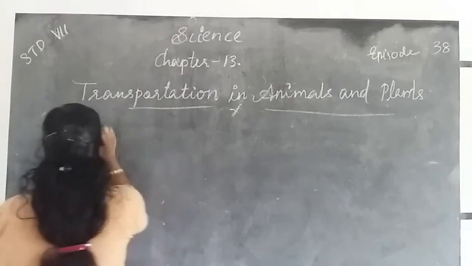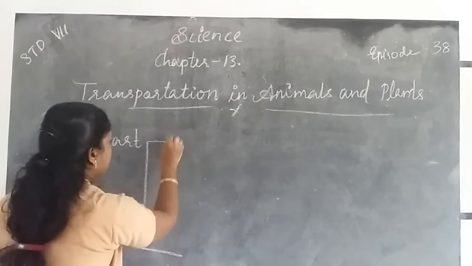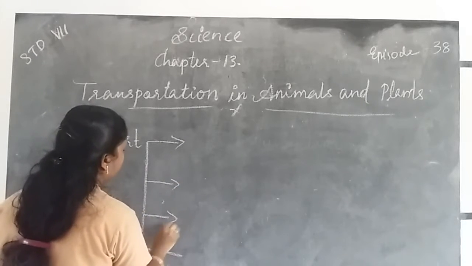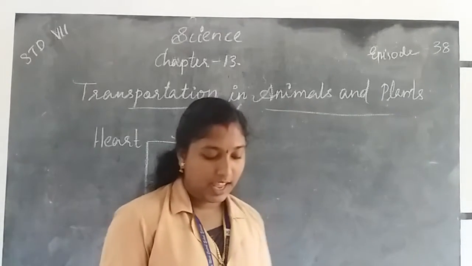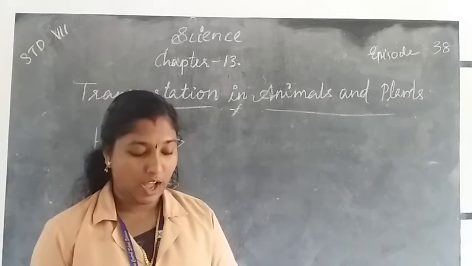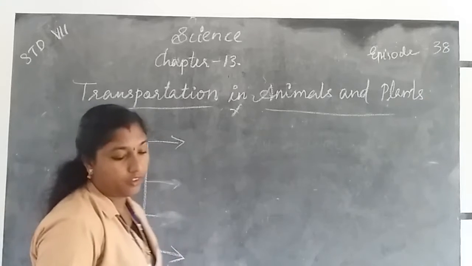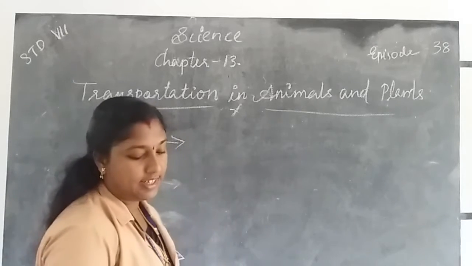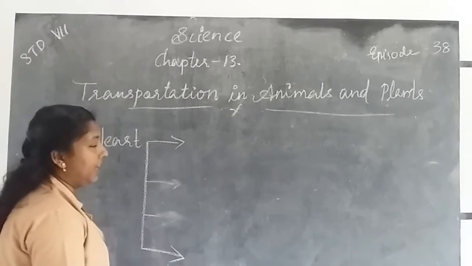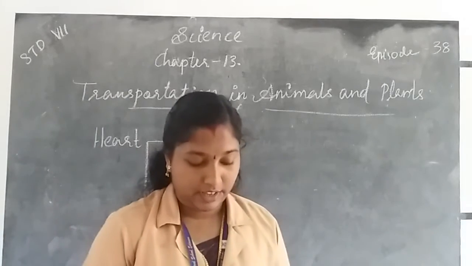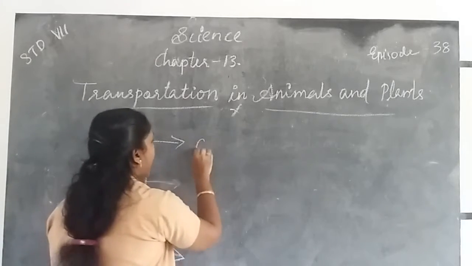Atria and ventricles: 2 upper atria and 2 lower ventricles. The 2 upper chambers are called atria.